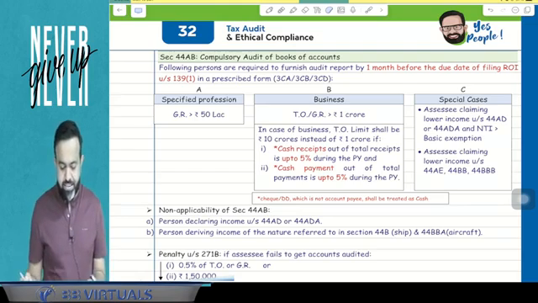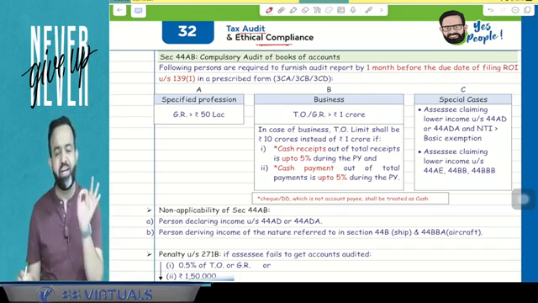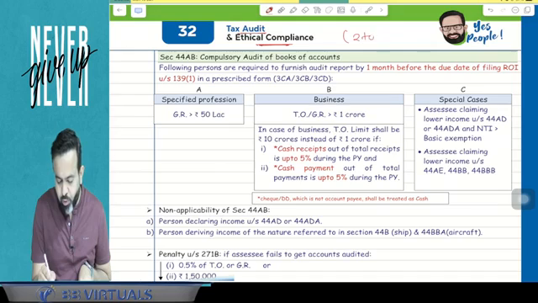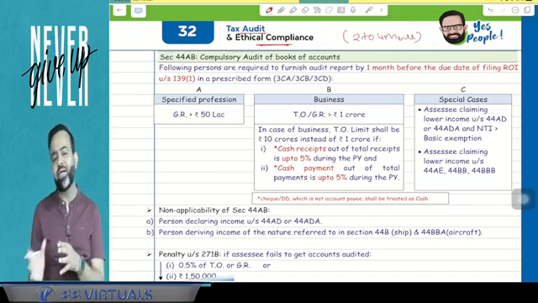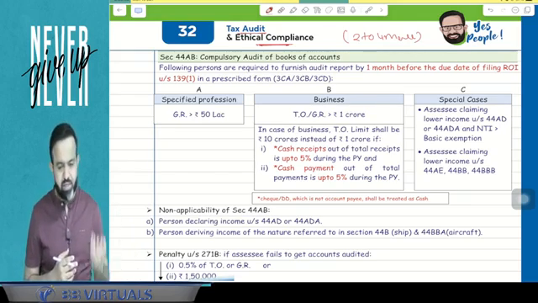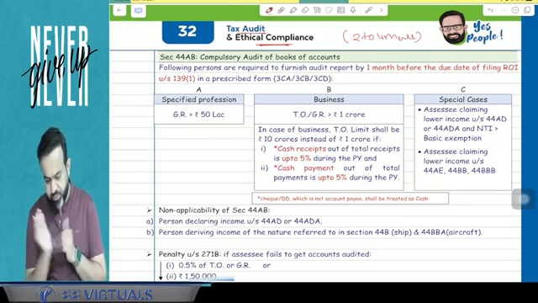Now the question is, sir, what is the weightage of this topic in the examination? So guys, this topic will cover approximately 2 to 4 marks in your examination. Either 2 marks if they ask an MCQ, otherwise, if it is a descriptive question, then 3 to 4 marks may be covered.